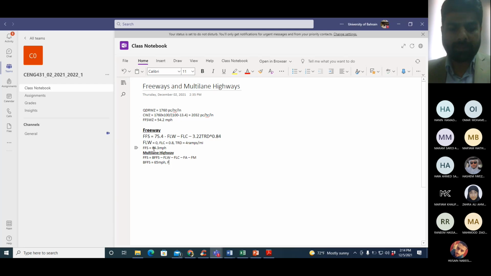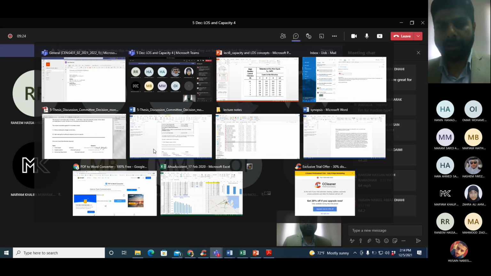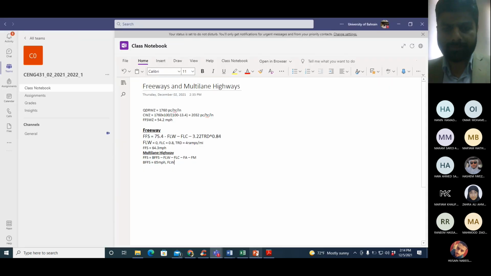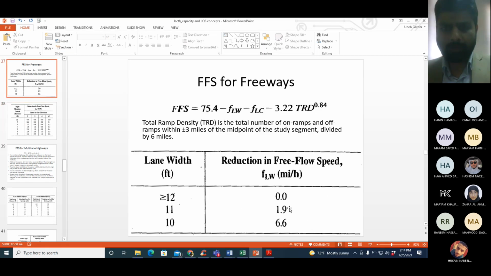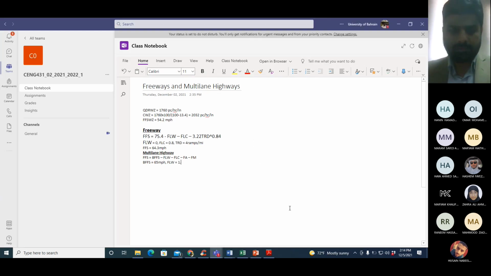Lane width is given as 11 feet for the multi-lane highway. So if I go back to the table, for a lane width of 11 feet, the factor is 1.9. Okay, the next factor is for lateral clearance.